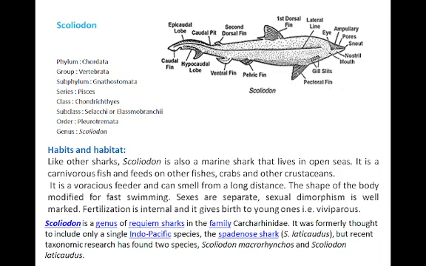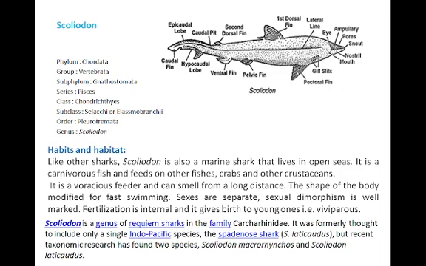As we already know, a dog's ability to smell is comparatively more than that of human beings. The shape of the body is modified for fast swimming. Okay, sexes in case of this animal are separate. That is, sexual dimorphism is well marked here. In case of the Scoliodon, fertilization is internal and it gives birth to young ones, that is, it is viviparous. Most interesting and distinguishing, Scoliodon gives birth directly to young ones.